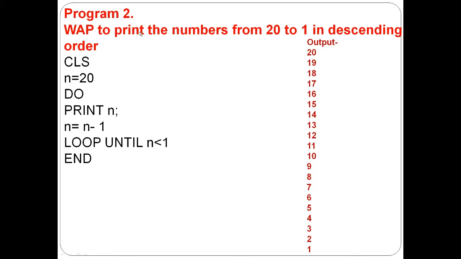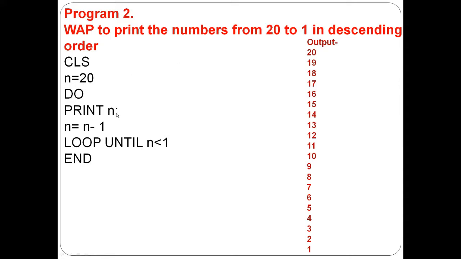Now next program: write a program to print the numbers from 20 to 1 in descending order. In the previous program, I printed the numbers 1 to 10. But here we are printing the numbers in descending order, 20 to 1. Then same way CLS. Now we will write n is equal to 20 because n starts from 20. In the previous program n started from 1, so we wrote n is equal to 1. But here we are starting from 20, so we will write n is equal to 20.